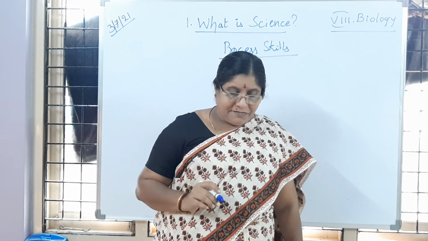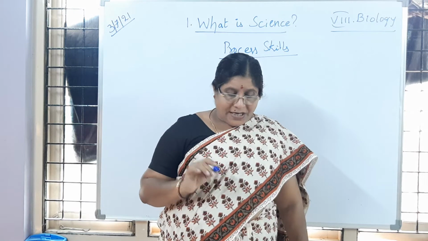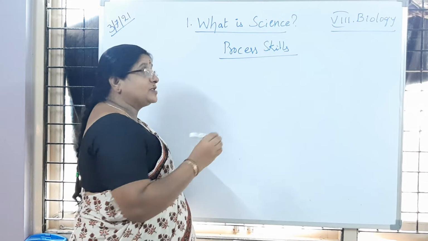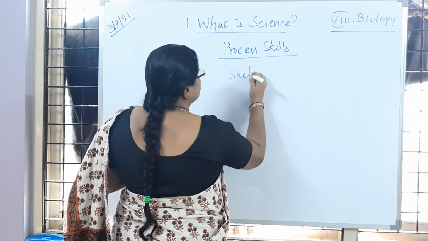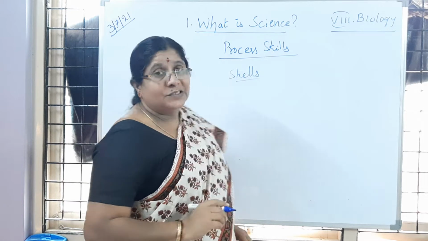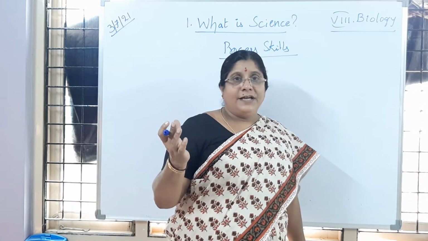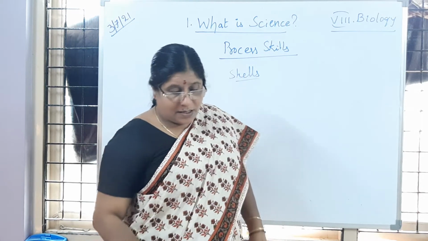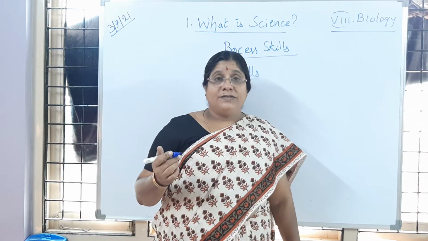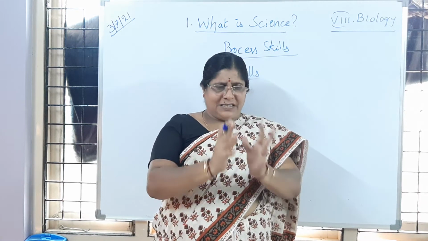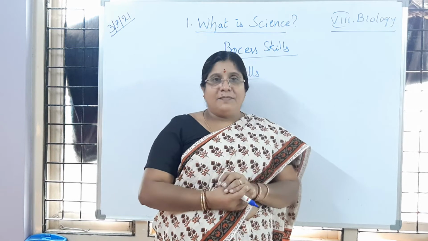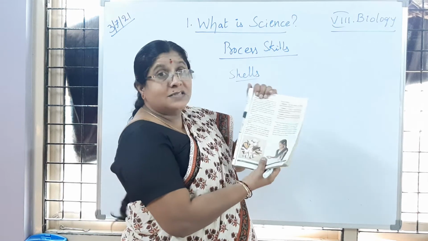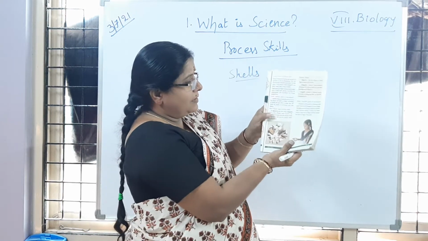So here one example is given: what Saket plans to investigate. Saket collected different types of shells. The shells were collected when he visited a beach area in Vizag or any other coastal region. So he collected some shells from the beaches, and he grouped them first. When they were kept at one place, what will be his observation, or what process skills is he using here for this diagram?